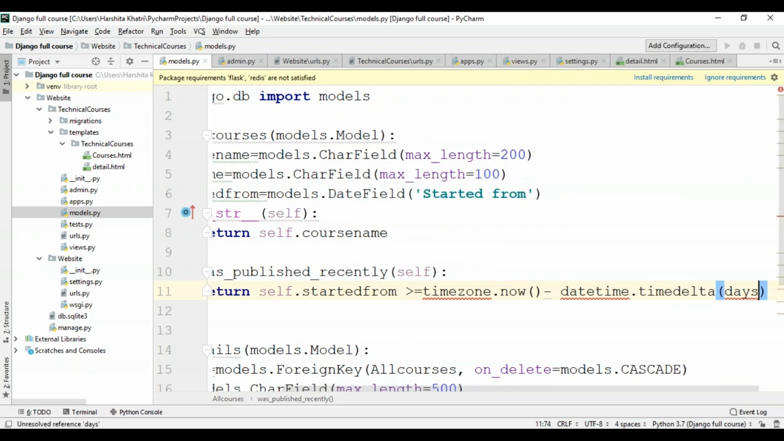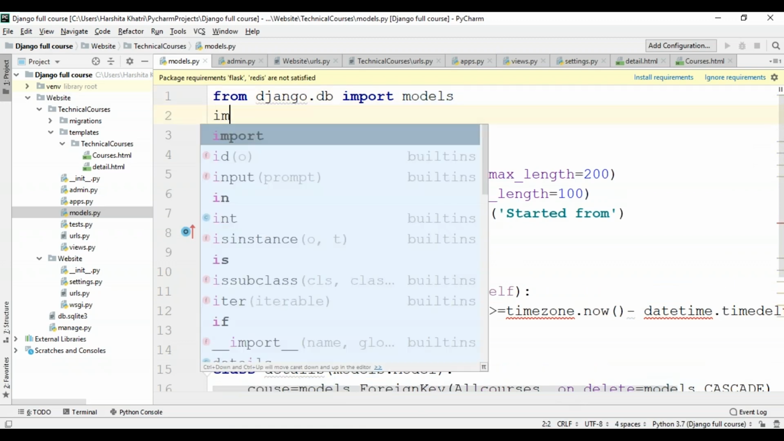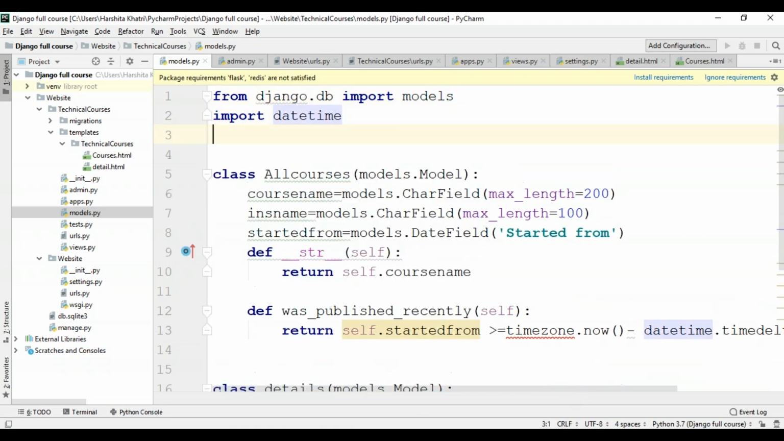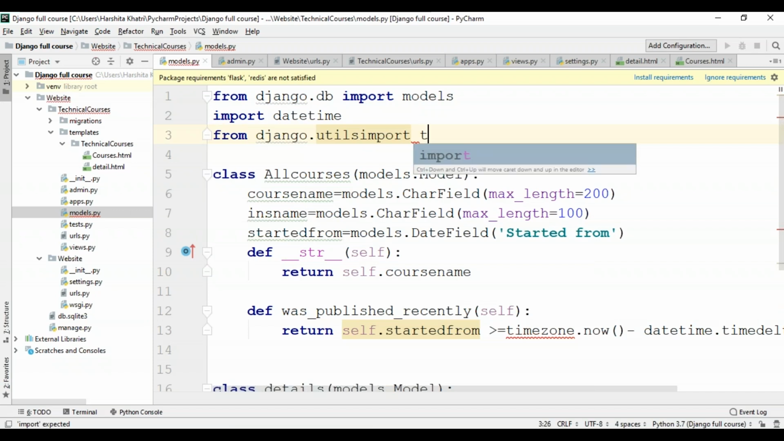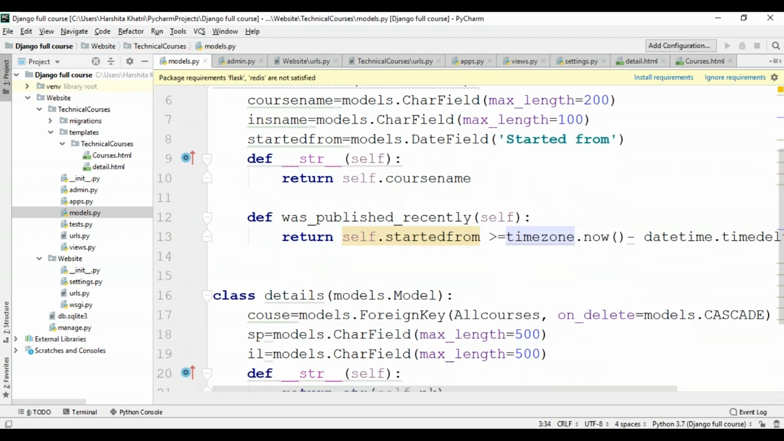I'll just specify the number of days to be 1. If you want more information about the datetime module, you can check out Edureka's videos and blog on the same. Okay, so over here, I'll need to import it. So I'll import datetime, and from django.utils, I'll have to import timezone. I've forgotten a space over here, so that will be timezone. Okay, so our AllCourses class is ready.